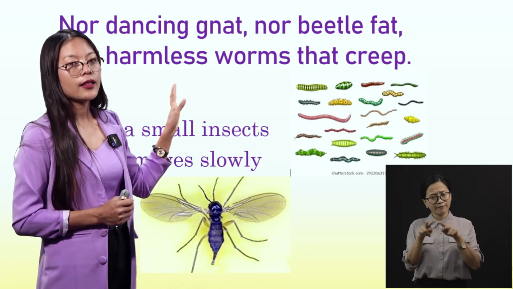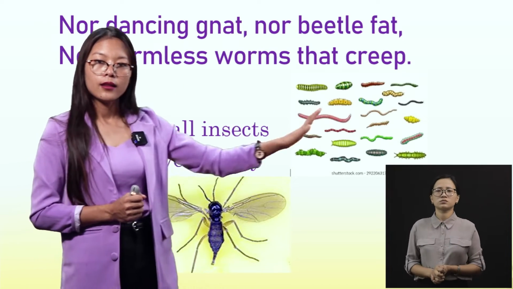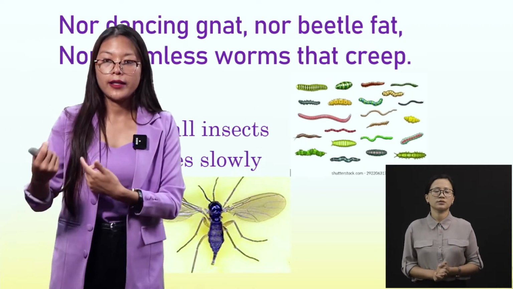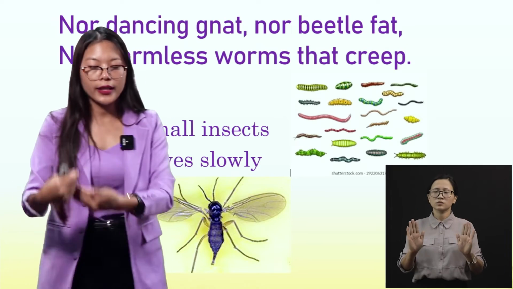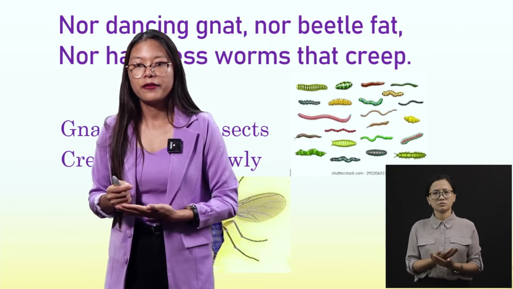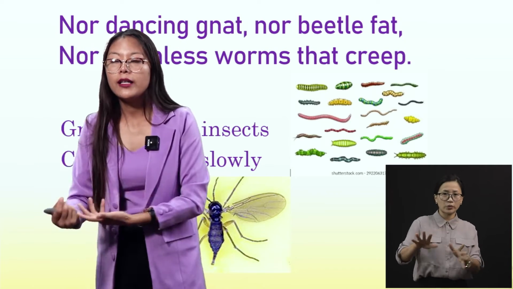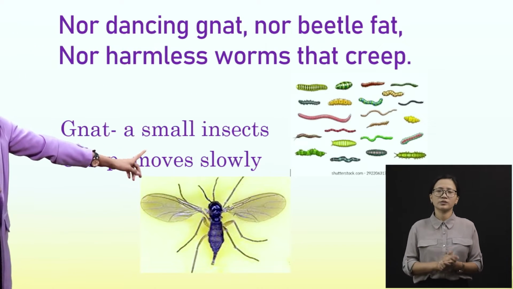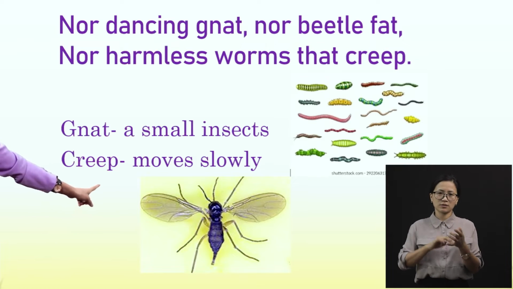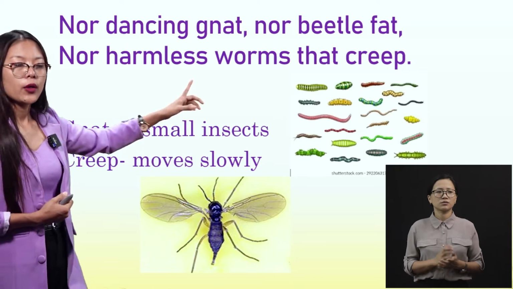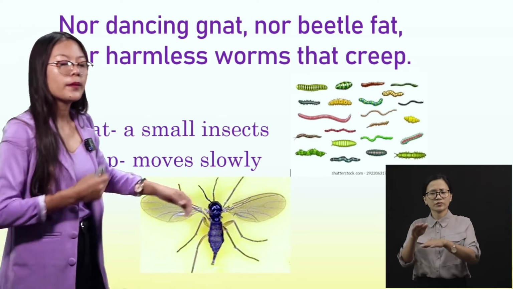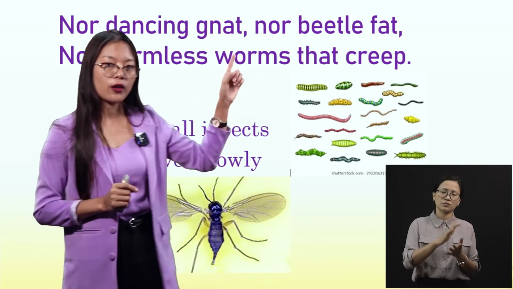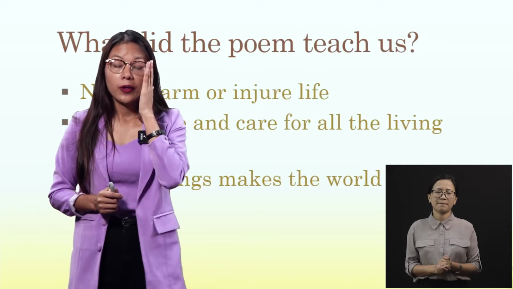The writer is telling us not even to harm the worms and the gnats also, because they are living, they have life, right? And if we kill them, we are destroying life, right? So the writer is telling us to love every living being, okay? Gnat means a small insect, and creep means to move slowly, because worms creep, right? Worms don't walk fast, they creep slowly. So that is the meaning of creep.